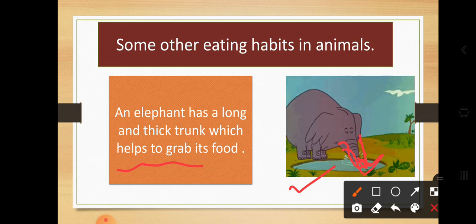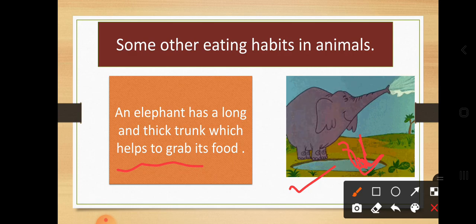Okay, so who has a trunk? The elephant. Imagine, yes, Ganpati Bappa also has a long trunk. So by using that trunk, what is Ganpati Bappa doing? Ganpati Bappa is taking the laddus to eat them. In this way, the elephant also is not using a hand, because they don't have hands. They are using their trunk, which is thick and long.